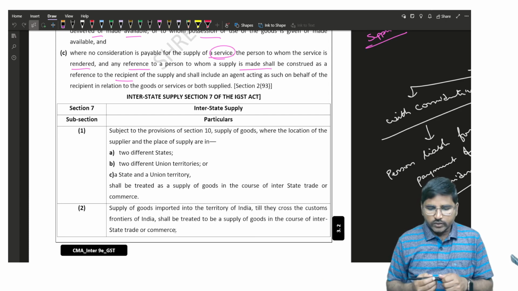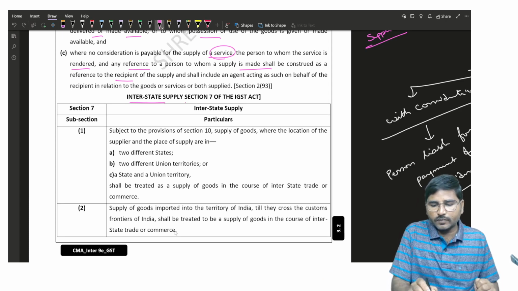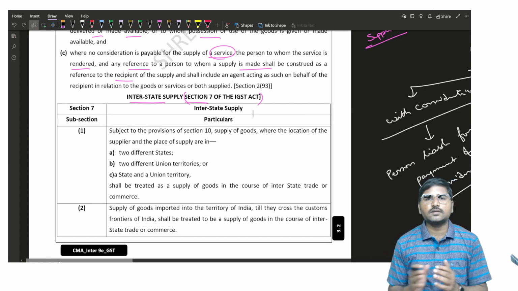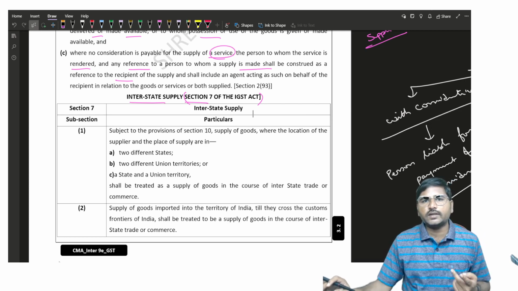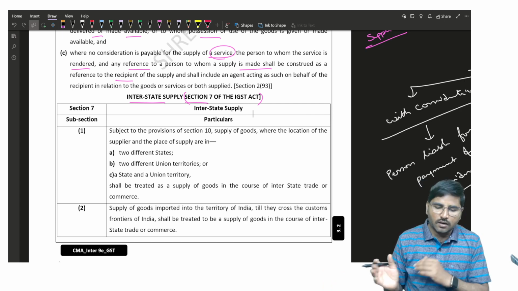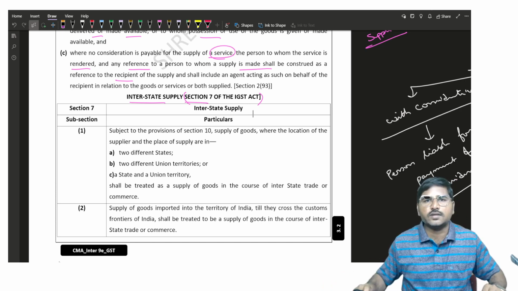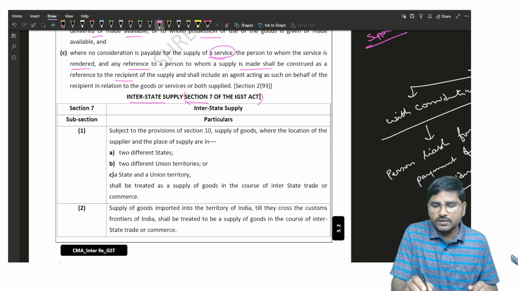Now we are going to start with the concept of interstate supply as per section 7 of the IGST Act. We know that interstate supply is where a supply takes place between two states or two union territories, or state to union territory, or union territory to union territory; it shall be treated as an interstate supply.